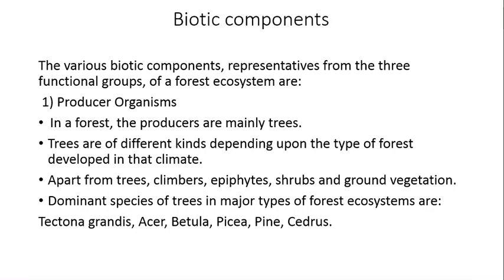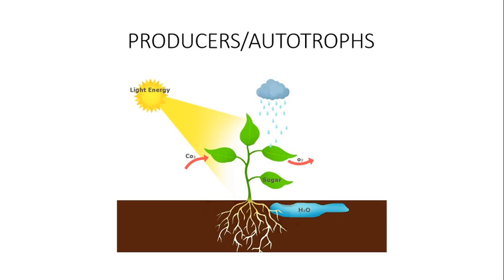There are different types of trees, climbers, epiphytes, shrubs and ground vegetation. These all come under producer organisms. And if we take the example of a forest ecosystem, there may be Tectona grandis, Acer, Betula, Picea, pine, Cedrus, mango, neem, Ashoka tree. So whatever trees do photosynthetic activity and are present on the land or on the lithosphere, those organisms are called producers.